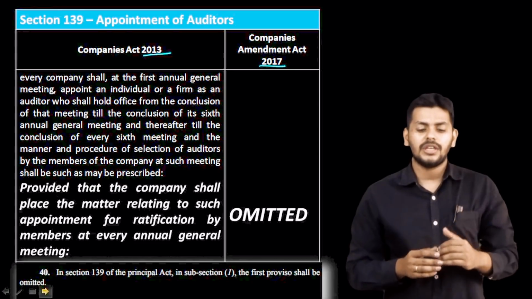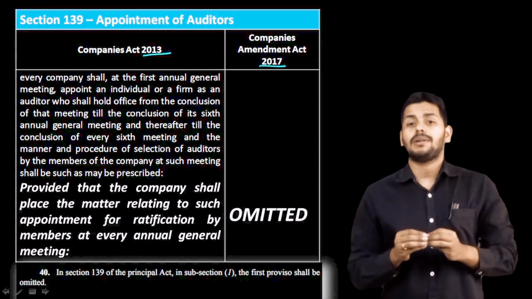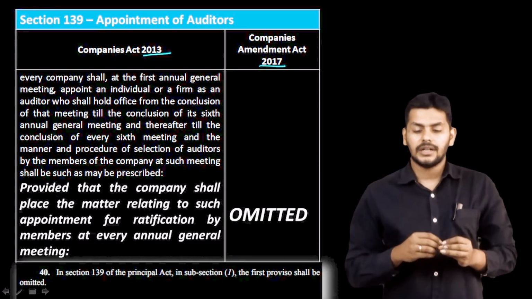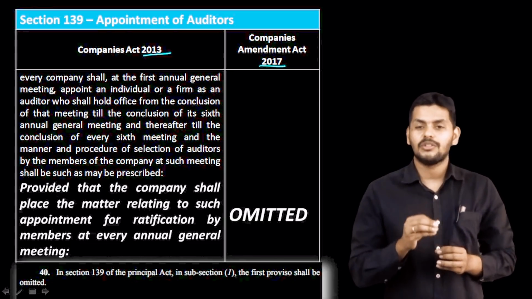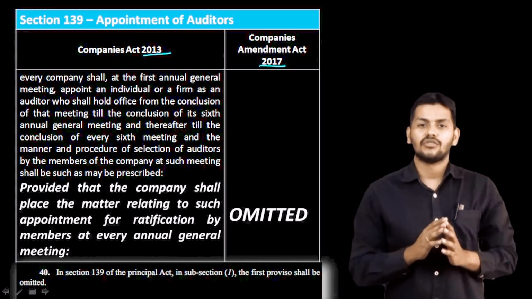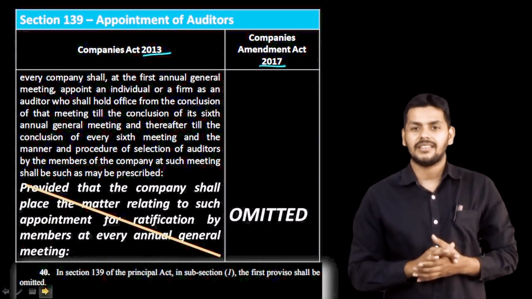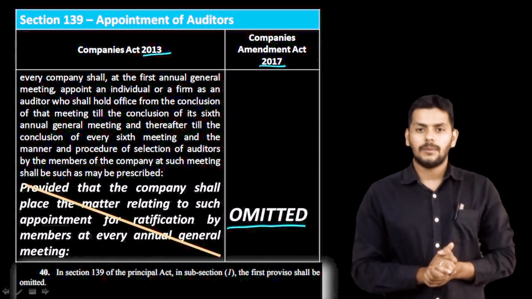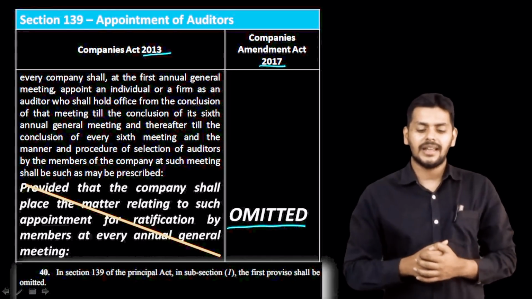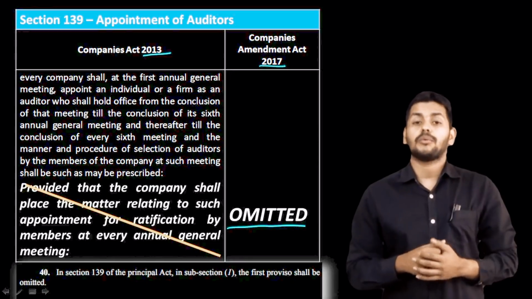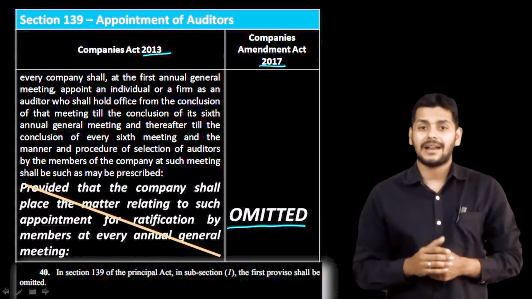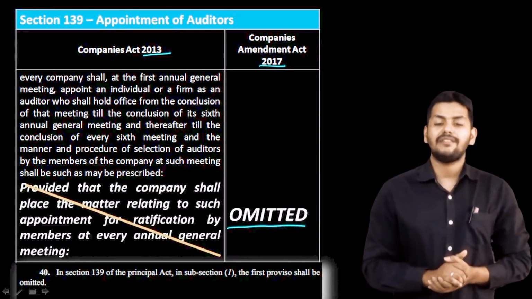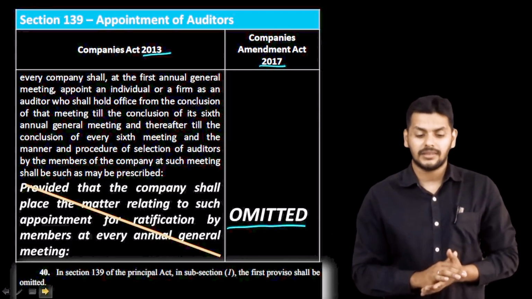But right now, if you see, the proviso that the company shall place the matter relating to the appointment of the auditor for ratification has been omitted. So there's no ratification now in the 2nd, 3rd, 4th and 5th AGMs. The amendment reads: in section 139, subsection 1, the first proviso shall be omitted. That's the text from the Bare Act. That's your first and foremost change in section 139.